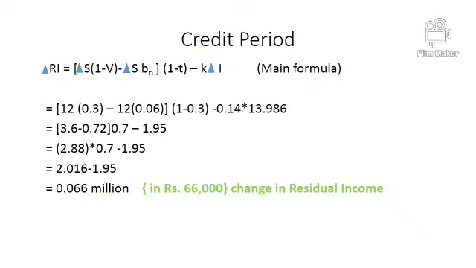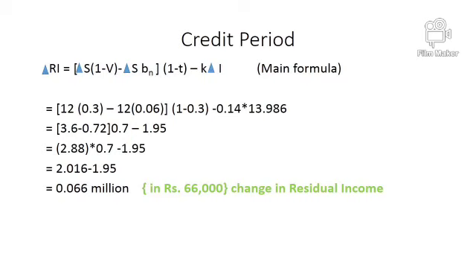This is the main formula, and we are putting the final figures into the formula. Change in residual income equals change in sales 12 into contribution, that is 1 minus variable cost, minus change in sales into bad debt percentage, which is given as 6%, and 1 minus tax, which is 1 minus 0.3, minus cost of capital 14% multiplied by its investment, that is change in investment, which is 13.986 million.